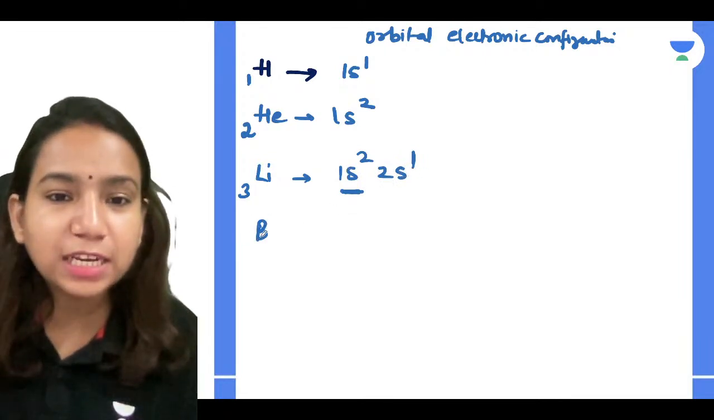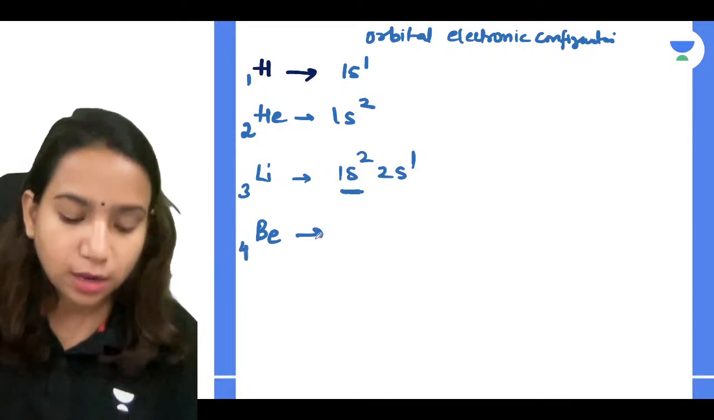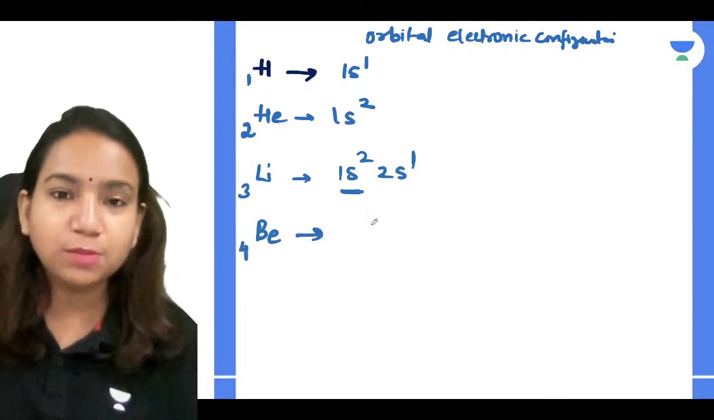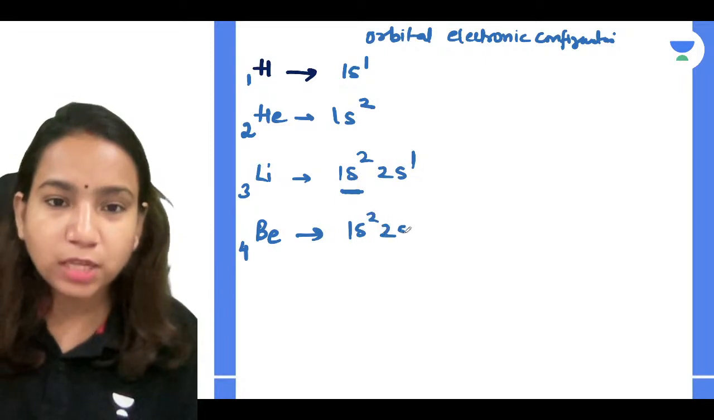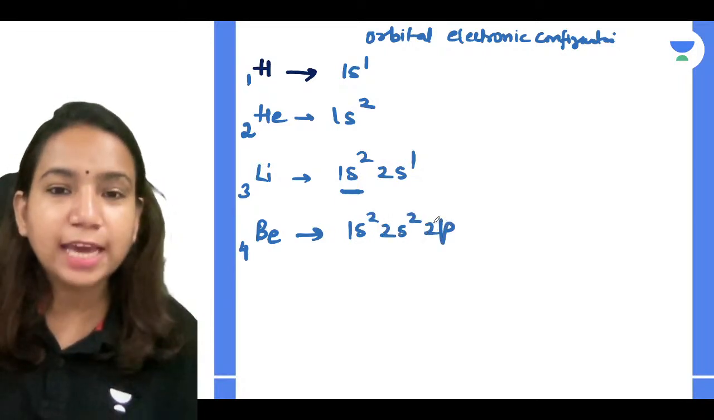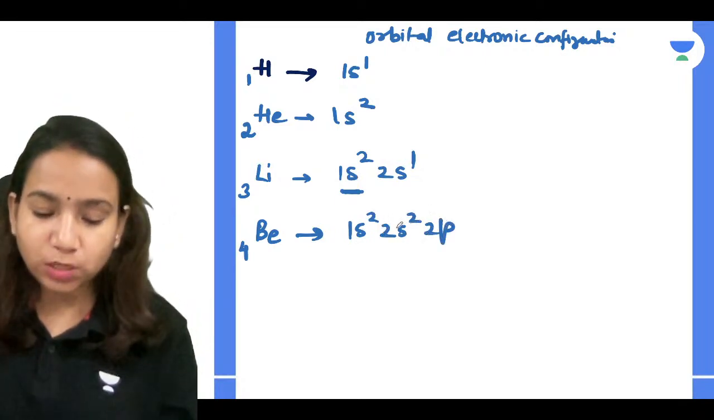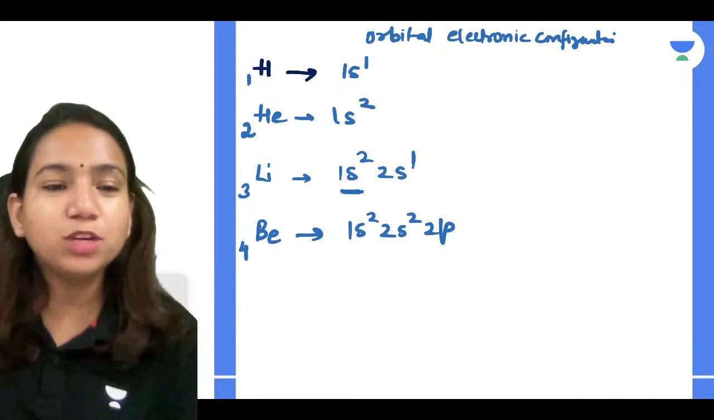What will be there for beryllium, guys? Beryllium atomic number is 4. So how will I write the configuration? I'll write 1s2, 2s2 and then 2p. Will anything come in 2p? No, I'm filled. I have only 4 electrons.